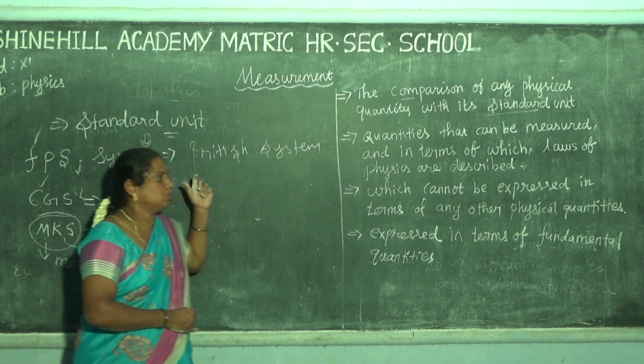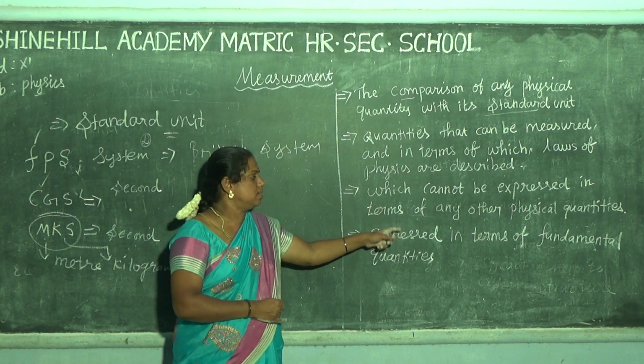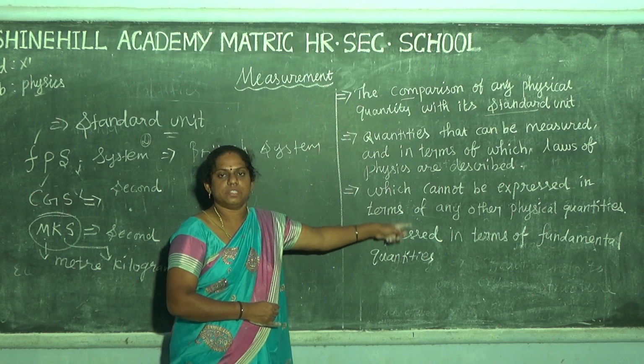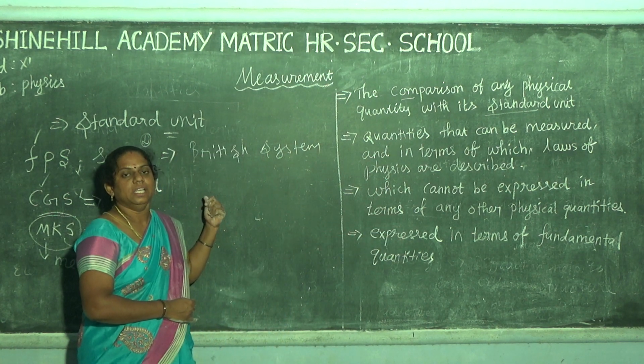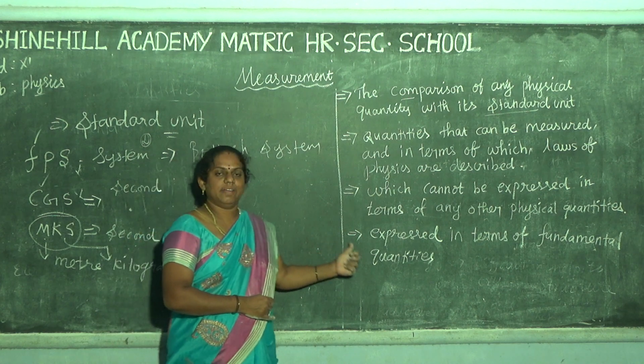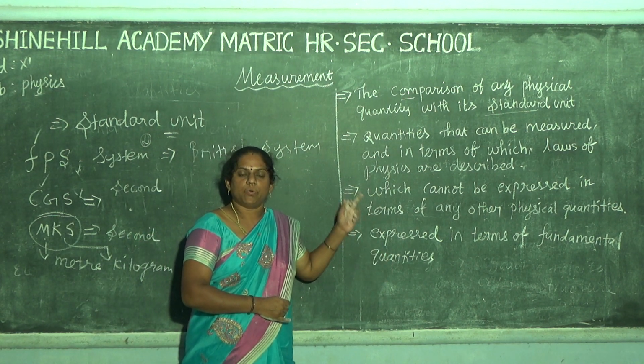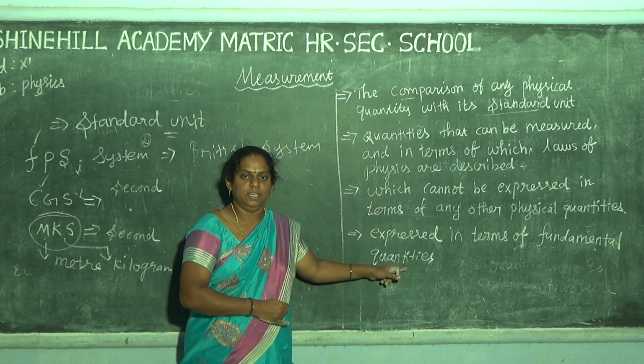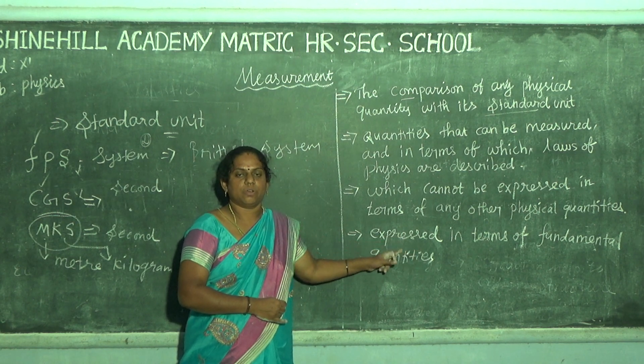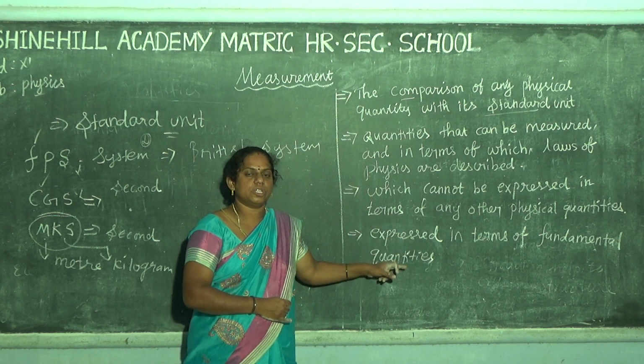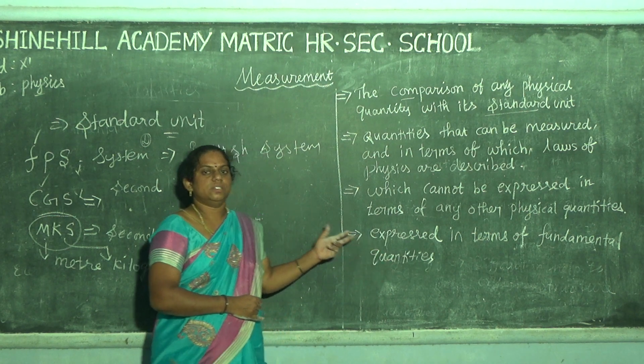Fundamental quantity means a quantity which cannot be expressed in terms of any other physical quantity. There are 7. Next is the derived quantity. Derived quantity means a quantity which is expressed in terms of fundamental quantities. When a quantity can be derived from fundamental quantities, that is called a derived quantity. That is for the class.